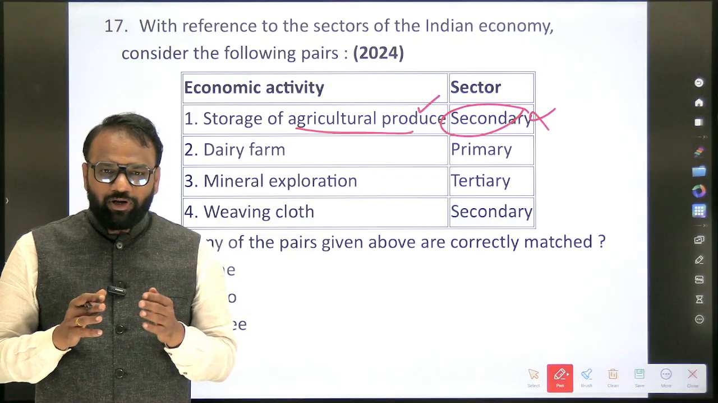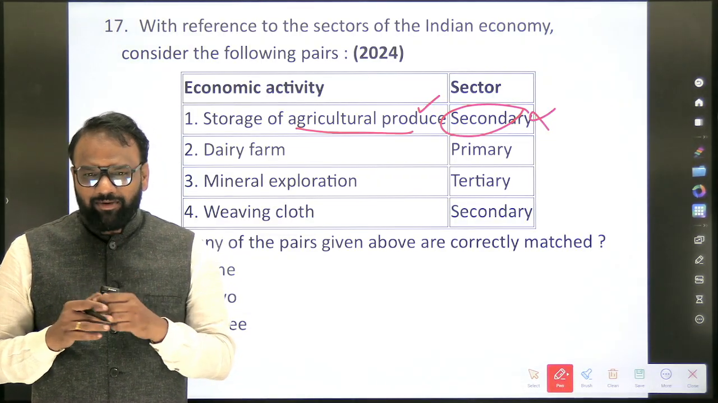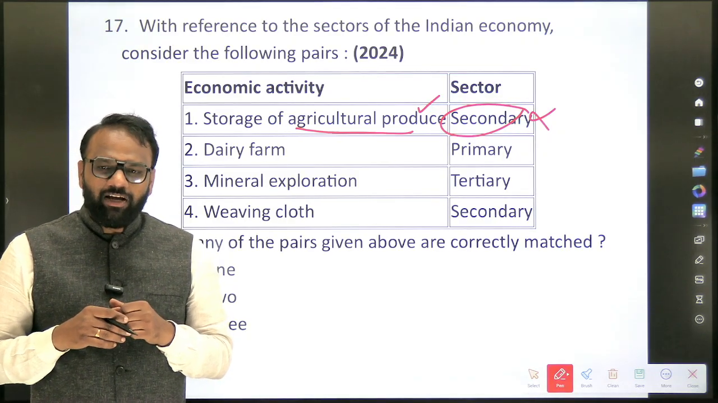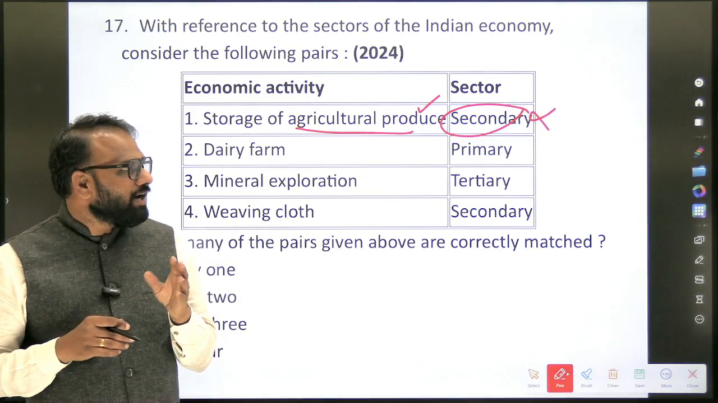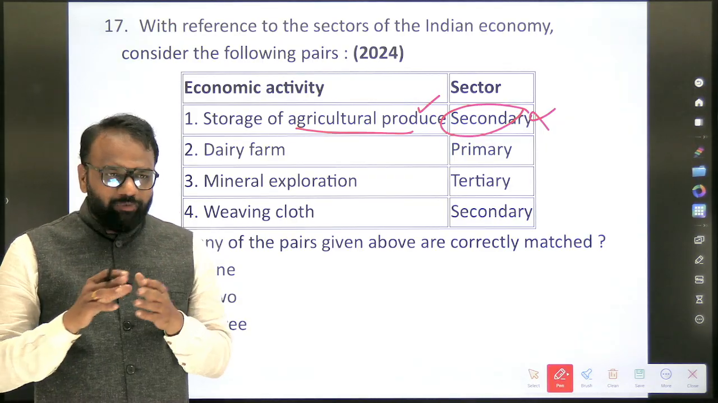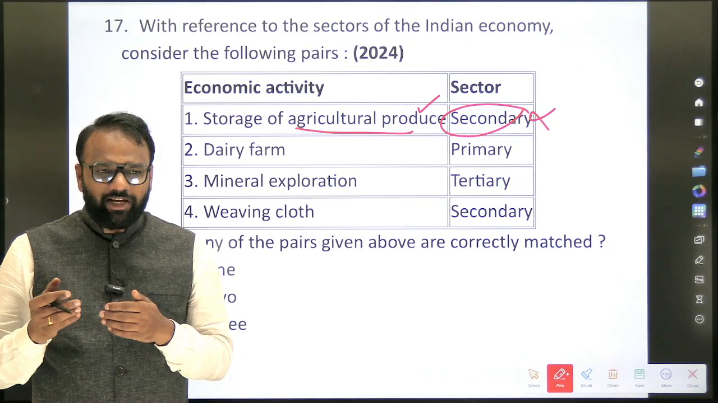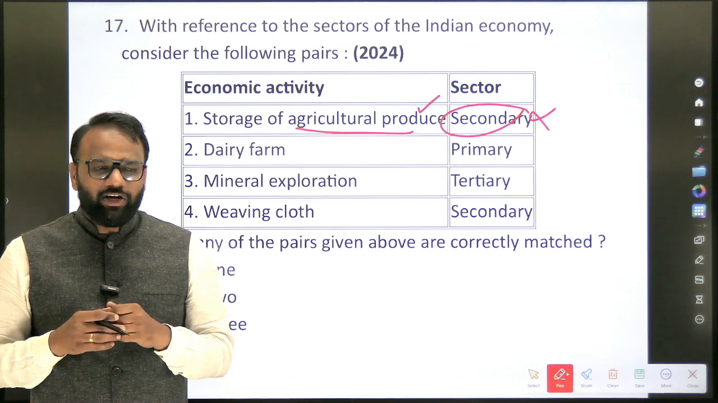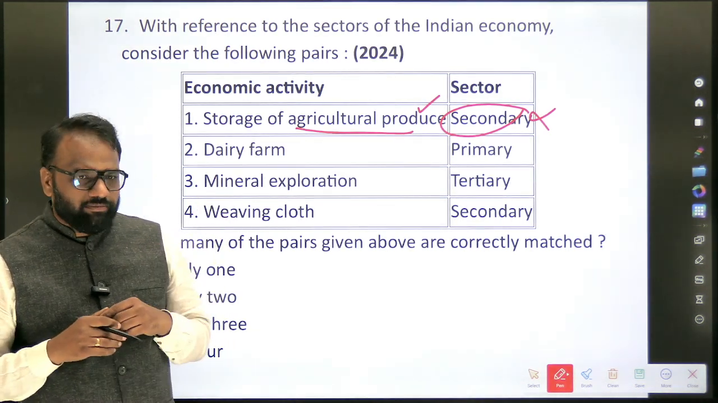Livestock and poultry. You should tell me whether livestock and poultry are part of primary or secondary. Yes, they are primary. Now, milk. Out of milk, when you prepare curd and sell it, or make some other product, then will it be part of primary or secondary? It will be secondary. Similarly, dairy farm.